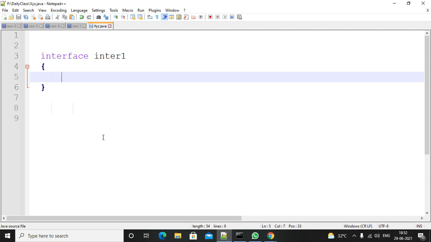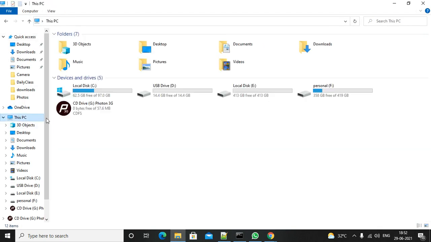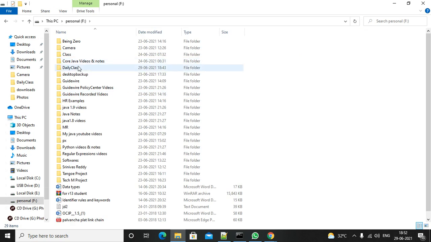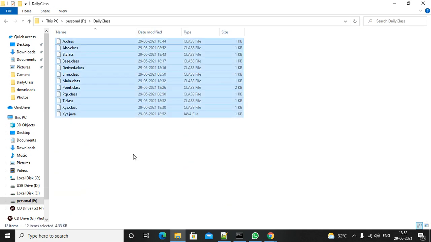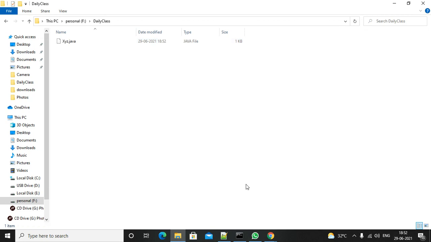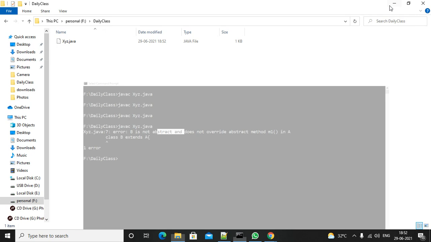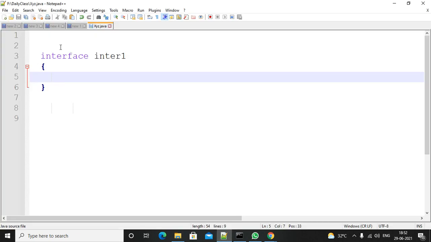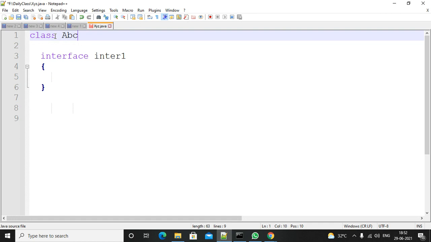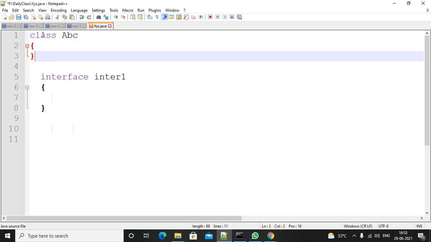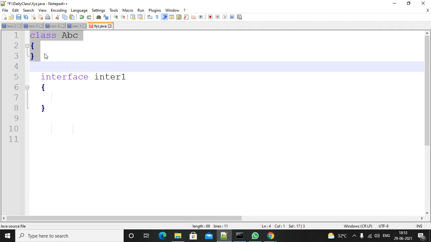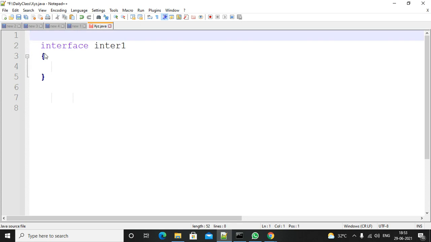So this is the syntax. Try to compile it, what will happen? Before compiling, I clear whatever is there inside that folder, the daily classes folder. I am removing everything, Control A, except xyz.java. Our file name is xyz.java only. If you compile a class, it will generate a .class file. Suppose class ABC is there, compiling this program generates a .class file for ABC. For an interface, will it generate a .class file or not?